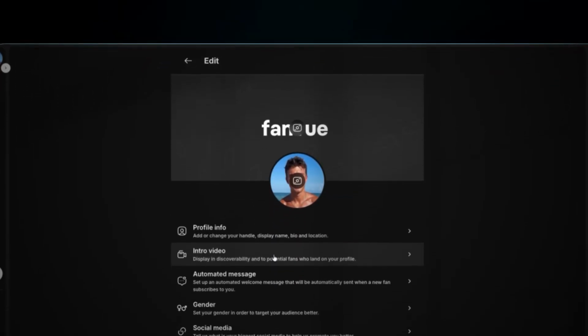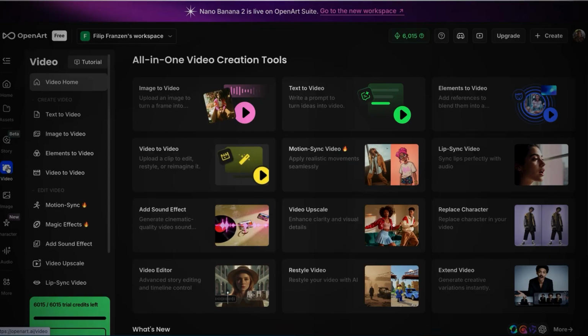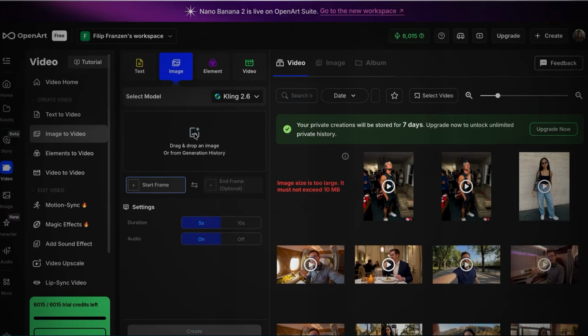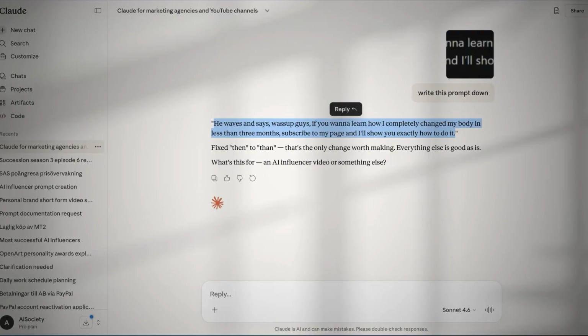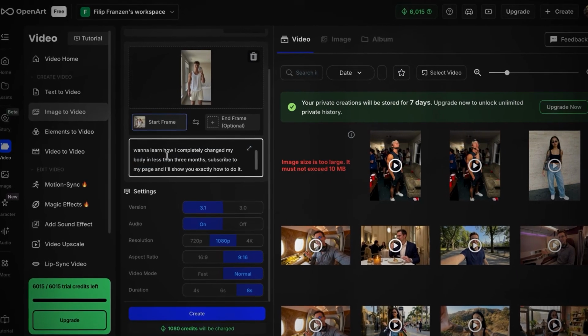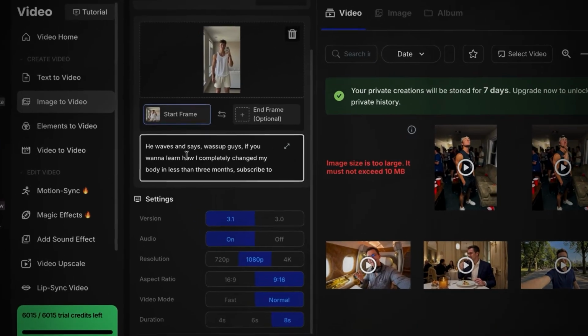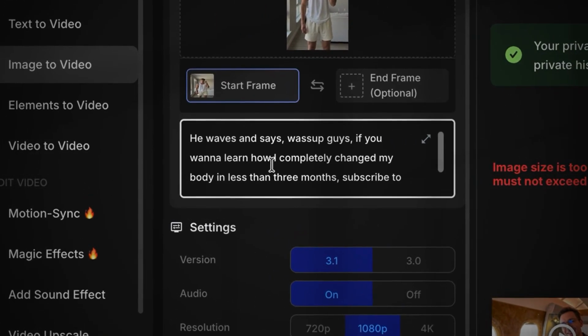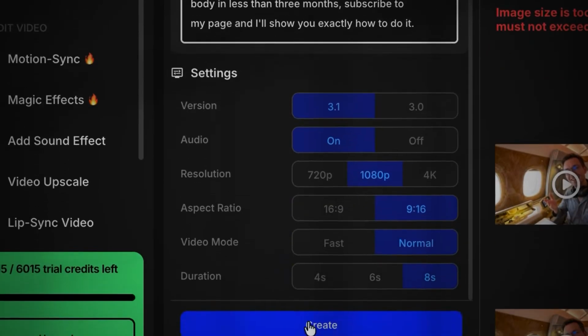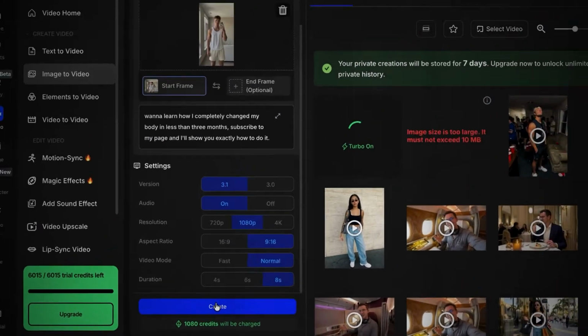After you've signed up for an account, the first thing you want to do is to add an intro video. To do this, head back over to the video generator in OpenArt and upload an image of your influencer as a Omni reference. I'll use Google VO3 as my generator model and enter a prompt saying, he waves and says, "What's up guys? If you want to learn how I completely changed my body in less than 3 months, subscribe to my page and I'll show you exactly how to do it." Then generate the video and you'll end up with something like this.